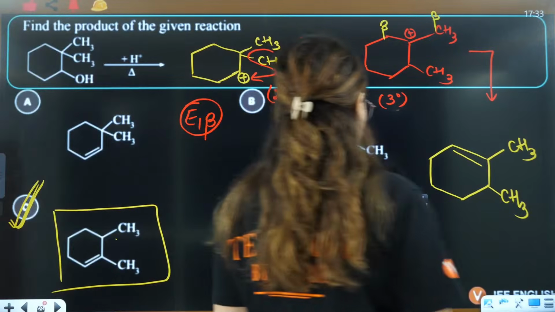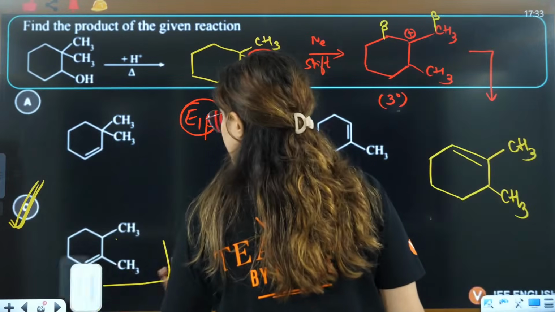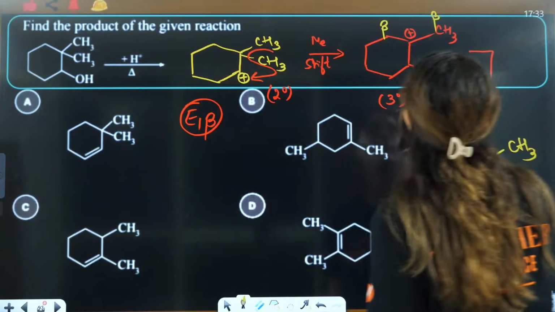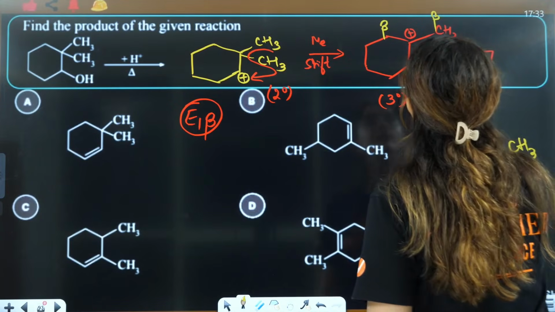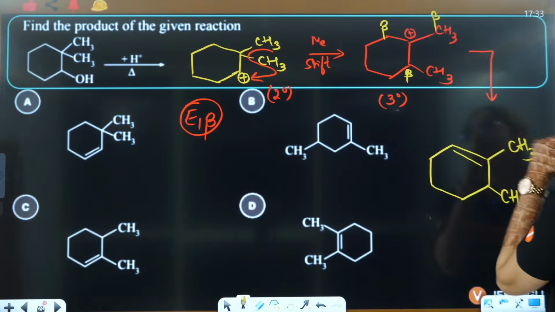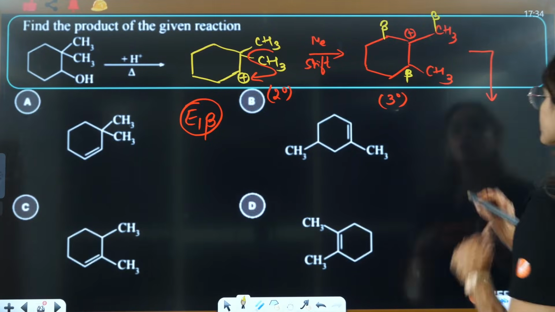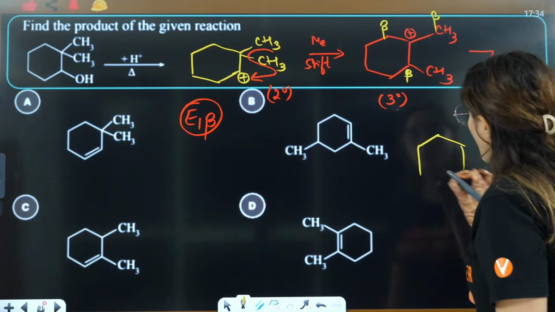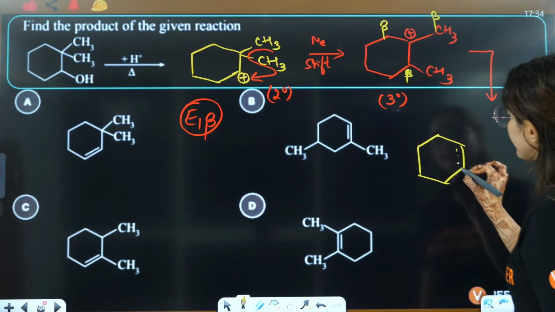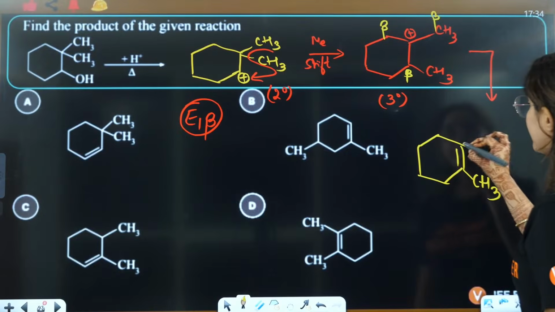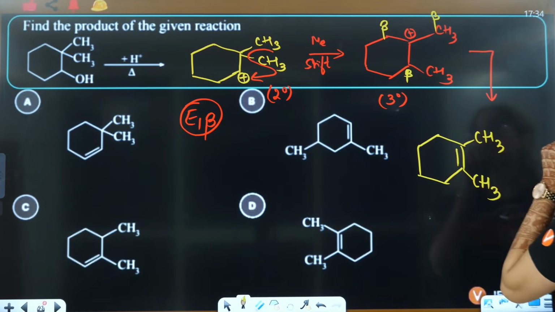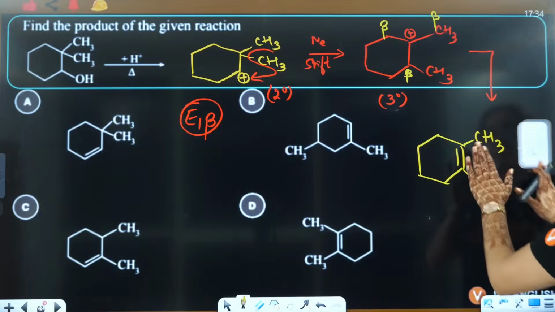Oof, I didn't see one thing. My bad. This is also beta, na? This is also beta. This we forgot. Oh, this is also beta. Then which will be most alkyl substituted? If you have a double bond here, then that will have 4 alkyls here, right? This will be the major substitution.